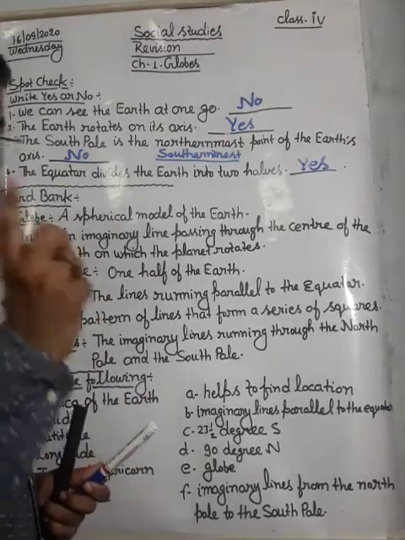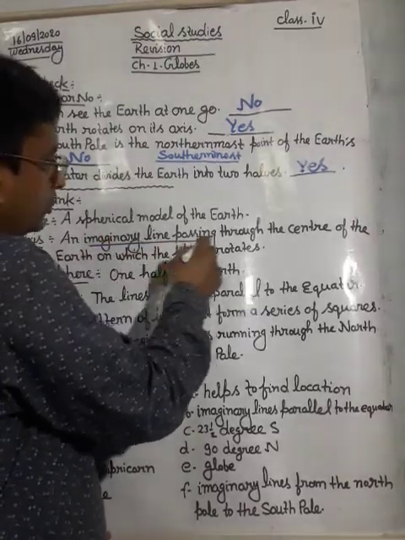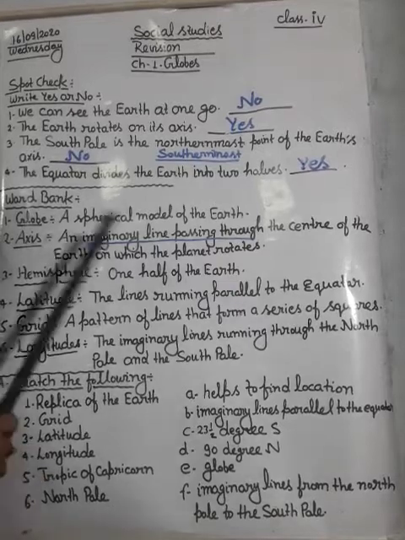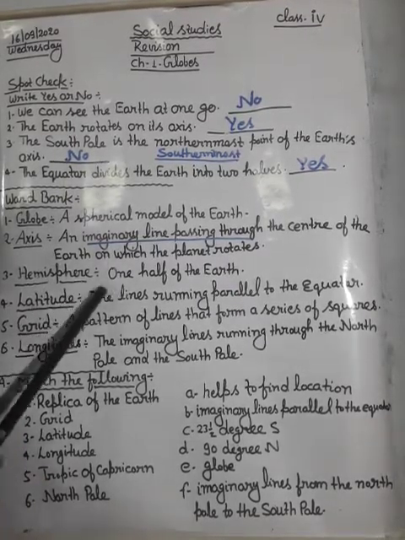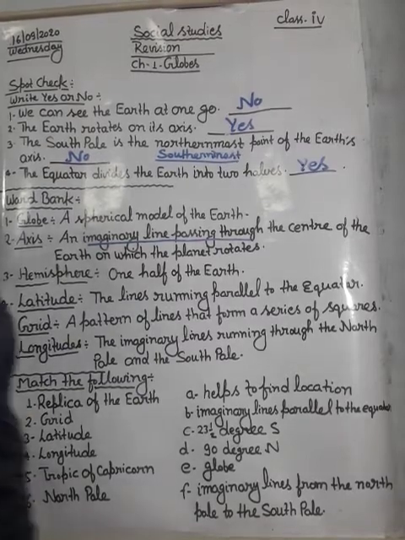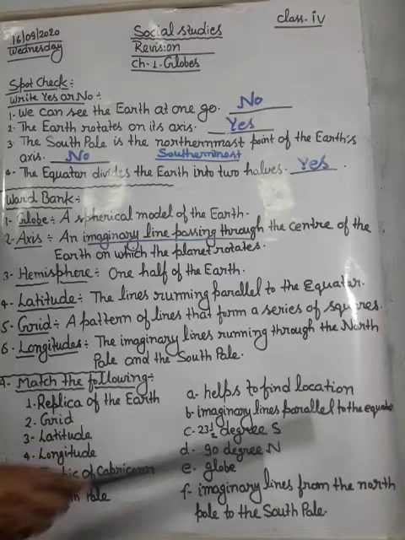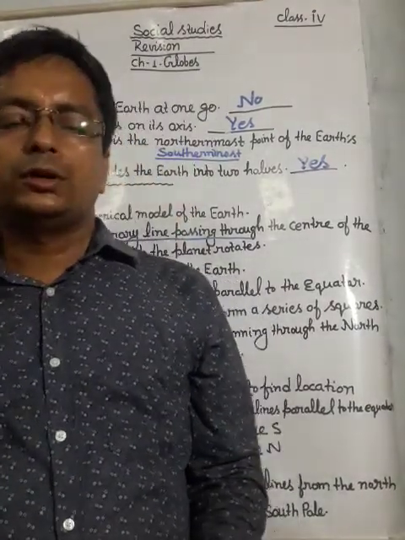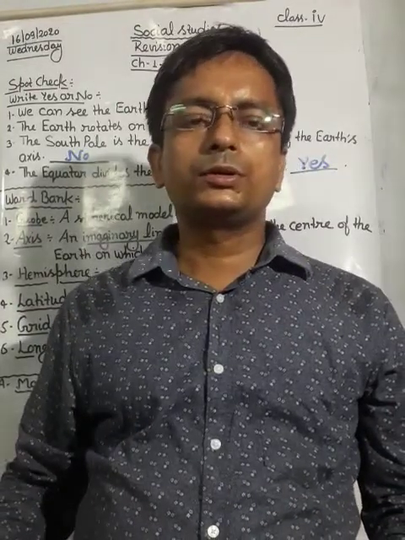मतलब जिस पे planet rotate करता है वो imaginary line, जो कि center से होके जाती है, उसको हम बोलते हैं axis. Next is hemisphere. What is hemisphere? One half of the earth is called hemisphere. As we know, the equator divides the earth into two equal halves.